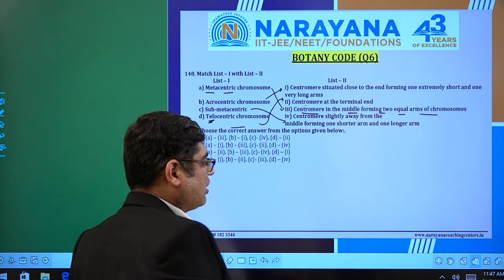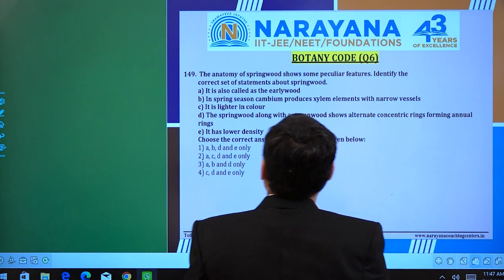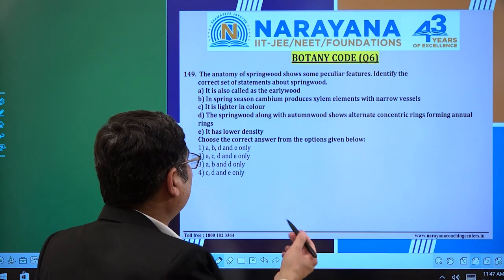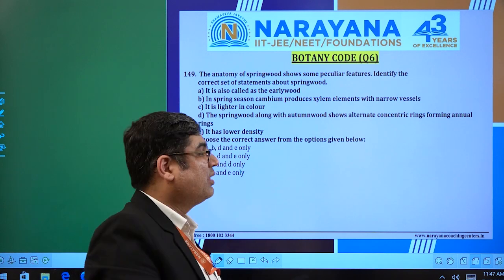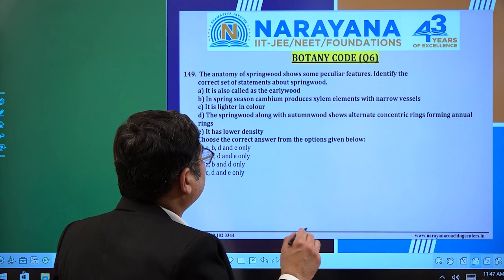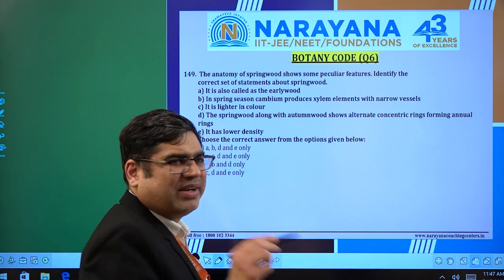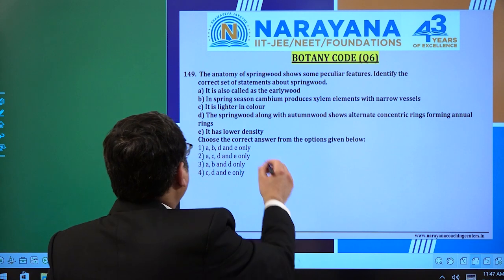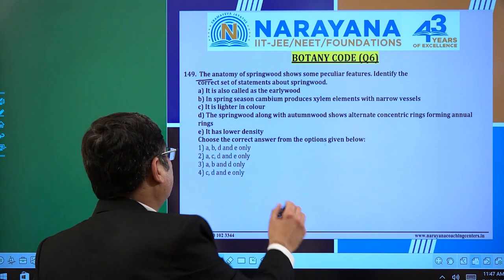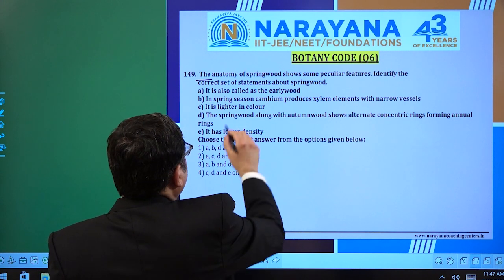Let's move on to the question number 149. So here we go. The anatomy of the springwood. The chapter anatomy of the flowering plant, you know, that is the second of the class 11 NCERT. The anatomy of the springwood shows some peculiar, that is very important, unique feature. Identify the correct set. Let it be very clear. Correct and incorrect. Whatever they are asking, we have to be very precise about it, right?